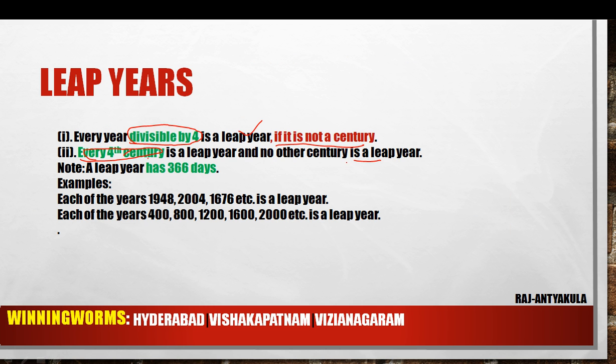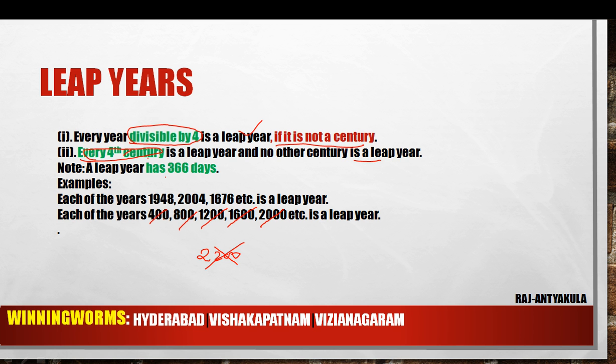For example, let us go with century years. 400 is a leap year. 800 is a leap year because it is a multiple of 400. 400 into 3, 1200, so leap year. 1600 can be written as 400 into 4, it is a leap year. 2000, 400 into 5 is a leap year. For example, 2200 is not a leap year because it is not divisible by 400.